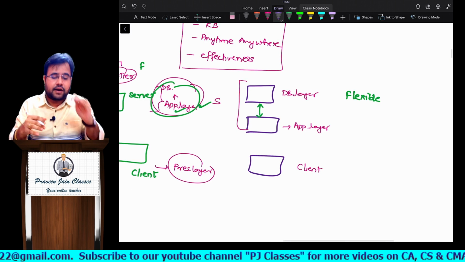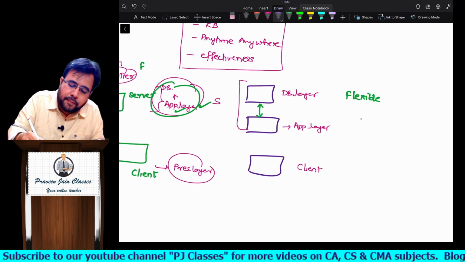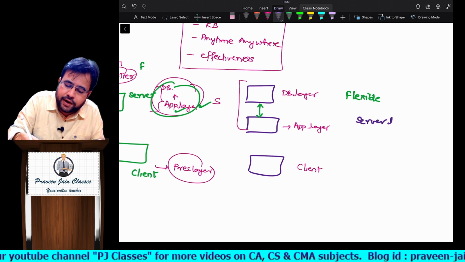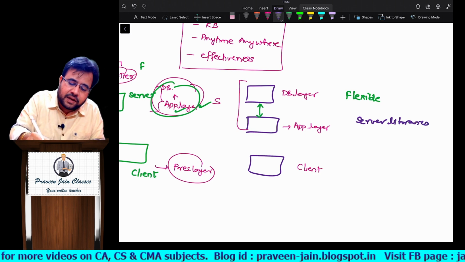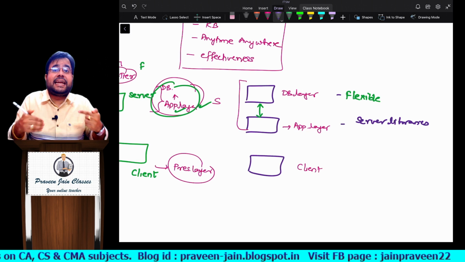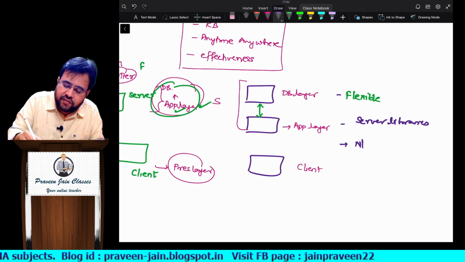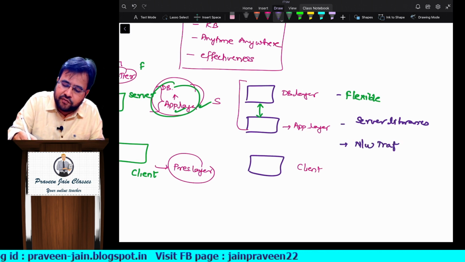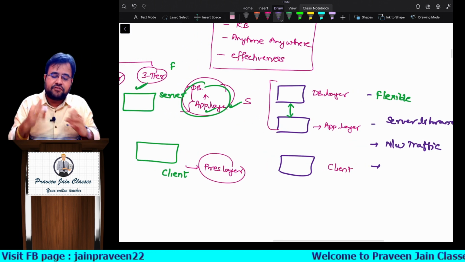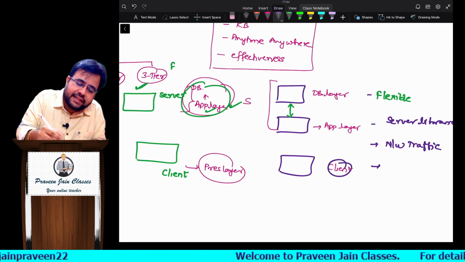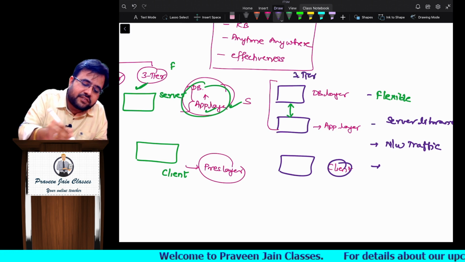Can I say to handle data traffic, multiple server libraries are required. Multiple server libraries are required, right, sir? Because multiple devices are there, network traffic will increase. What will increase, sir? Network traffic will increase. Sir, where it will take more time to give the data to client? Obviously in three tier architecture. Reason being very simple, sir.